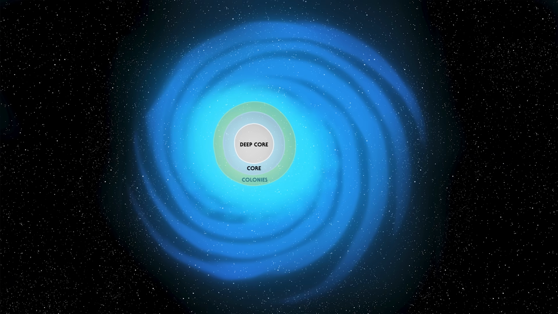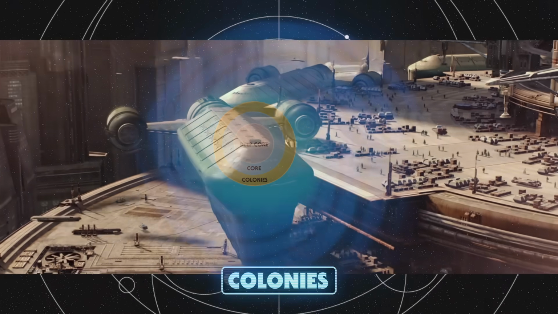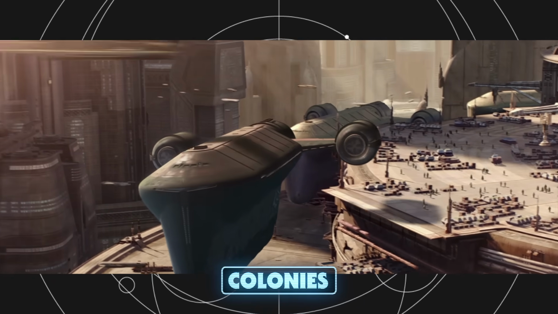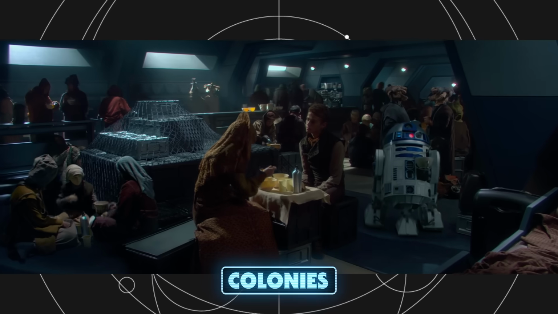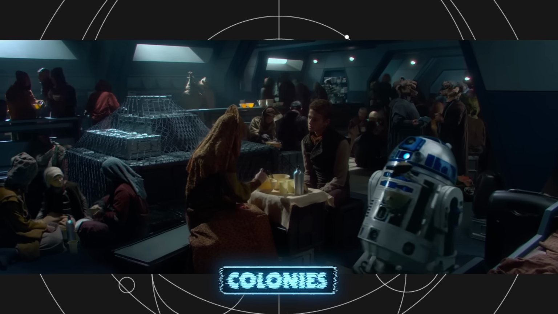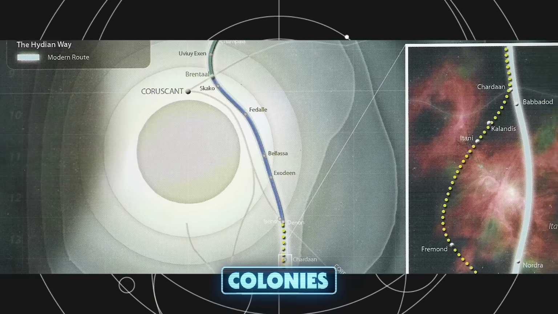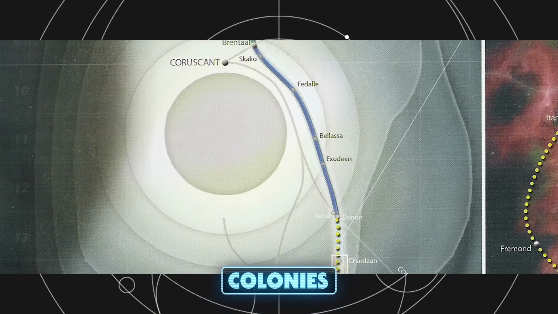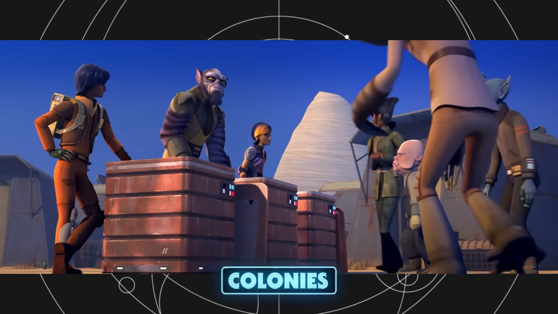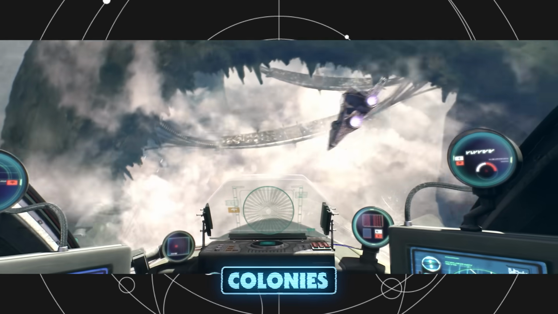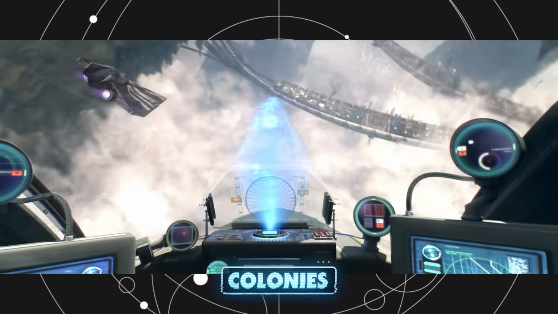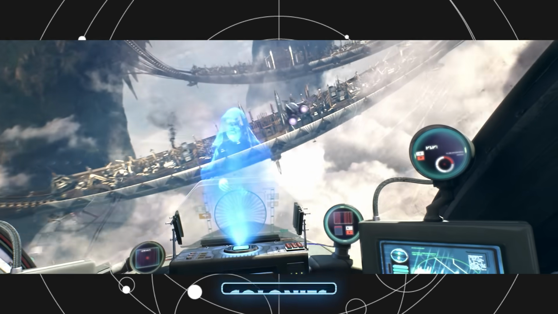The colonies were situated in between the core and the inner rim of the Star Wars galaxy. As interstellar travel became more widespread, citizens of the core began to explore and find new worlds to settle. Those worlds became the colonies. Hyperspace trade routes like the Hydean Way and the Corellian Run were developed surrounding the new region, and its proximity to the core ensured the new planets there remained wealthy and influential. Some cultures, like the Nemoidians, even developed their own specific colonies like Cato Nemoidia.